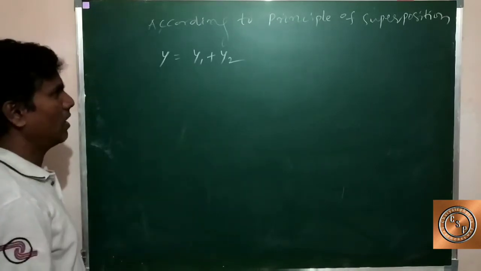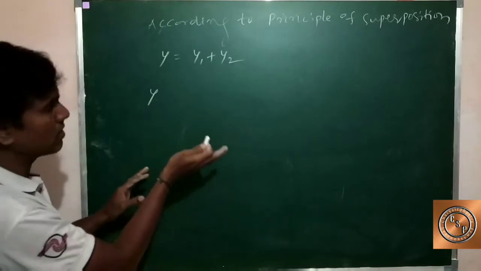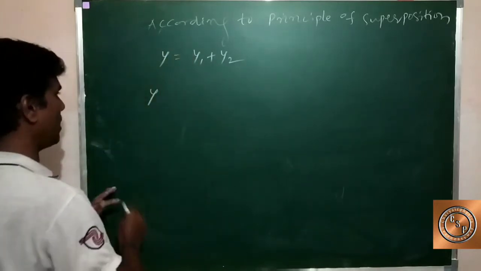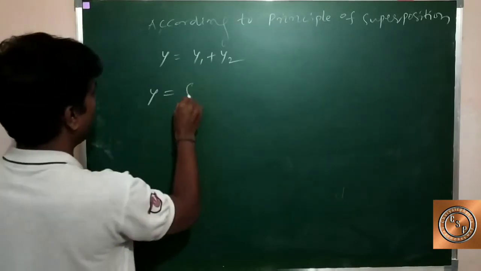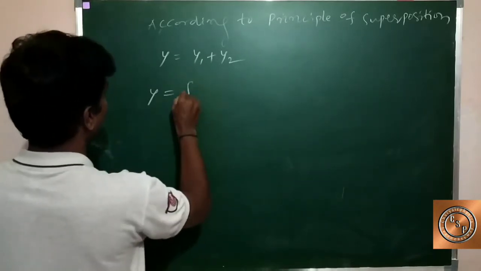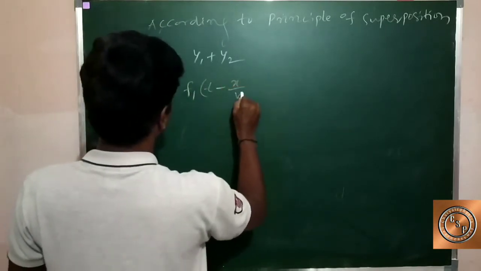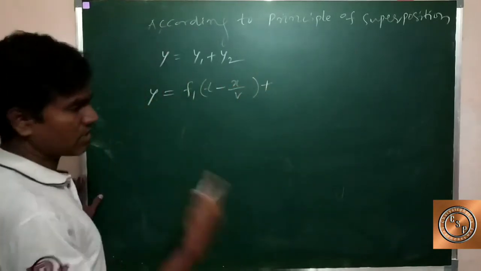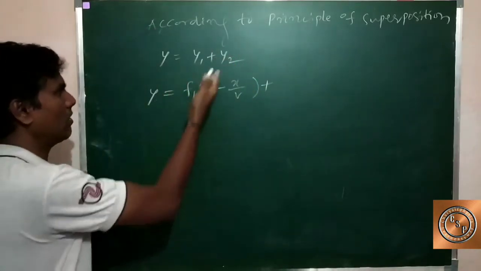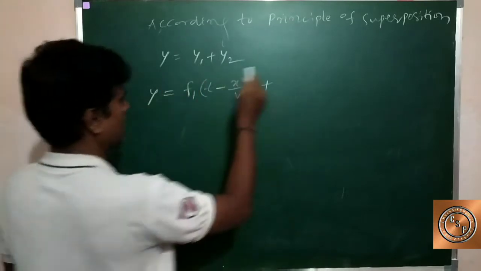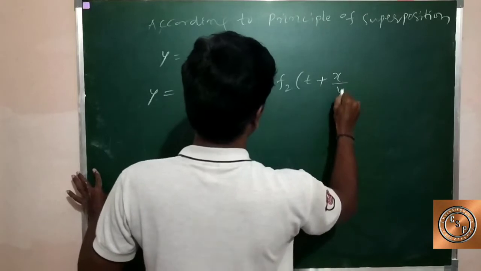Now we know the equations for the first and second wave displacements. We substitute both in that equation. Y equal to y1, which is f1 of t minus x by v, plus y2, which is f2 of t plus x by v.